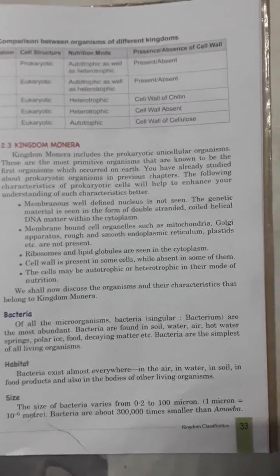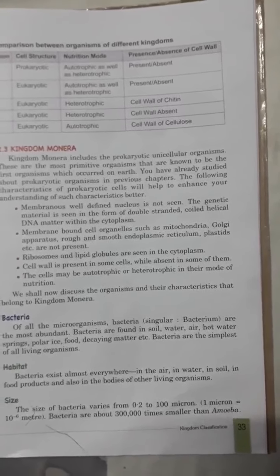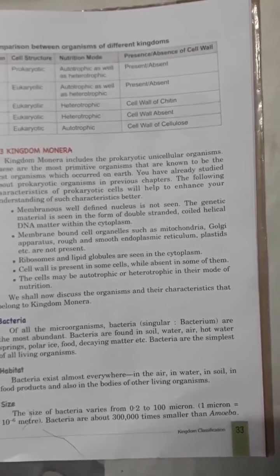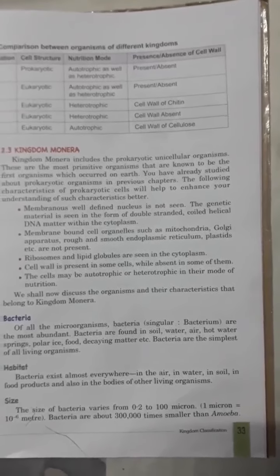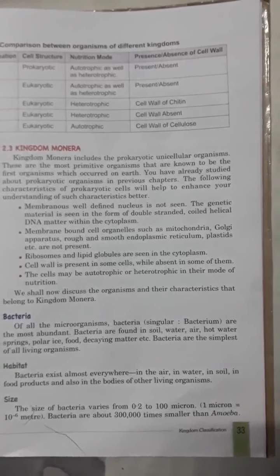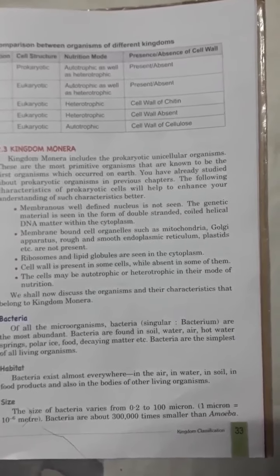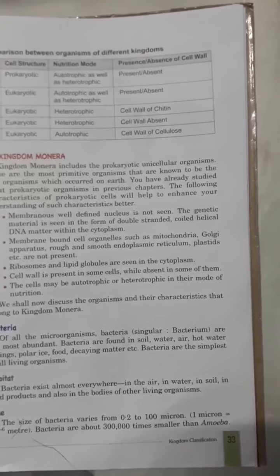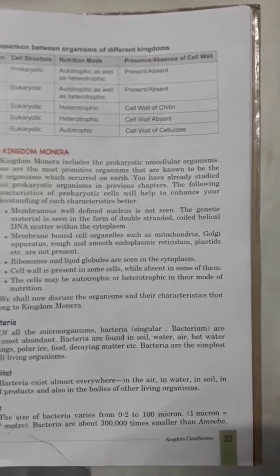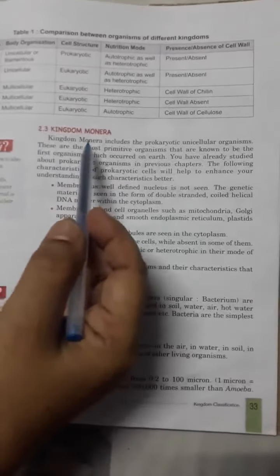In the previous video, I told you about the meaning and concept of classification, advantages of classification, and natural system of classification. What is classification? Classification is defined as the arrangement of organisms into groups or subgroups according to their characteristics and placing them in a hierarchy and studying their relationship. Today I am going to tell you about Kingdom Monera.